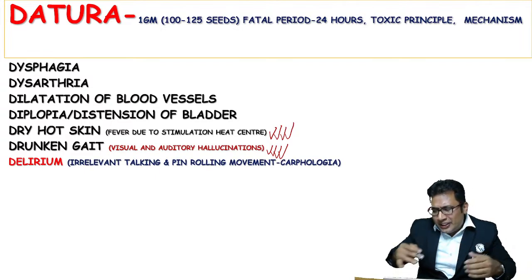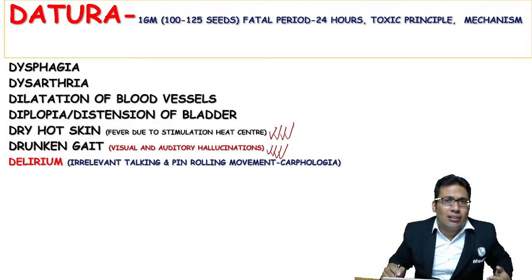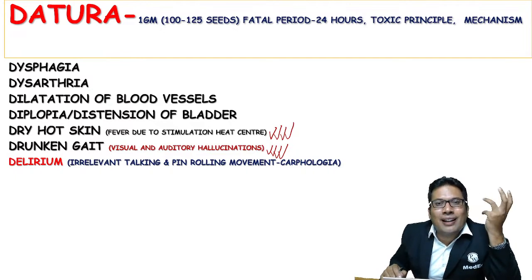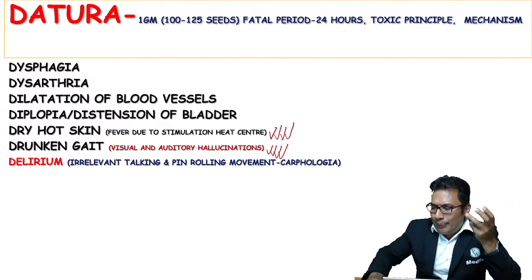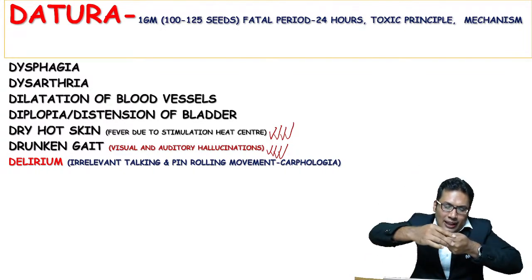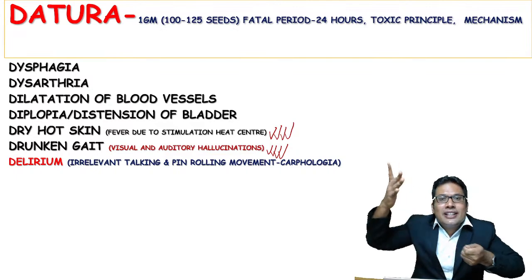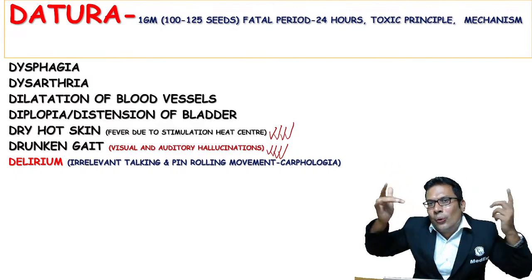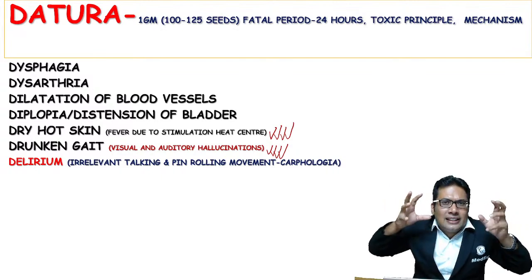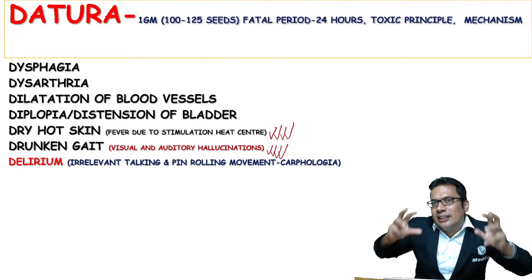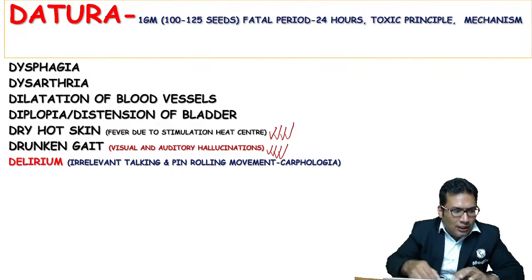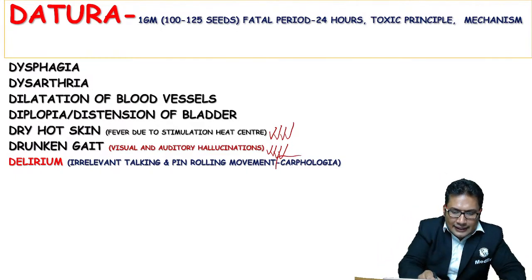Delirium. The patient will be having irrelevant talking, muttering delirium, and will be pulling threads like this. What is this known as? This is known as carpologia. Carpologia is a tactile hallucination that is seen in case of datura poisoning. So that can be asked in the exam.